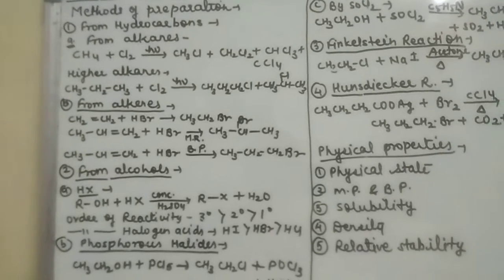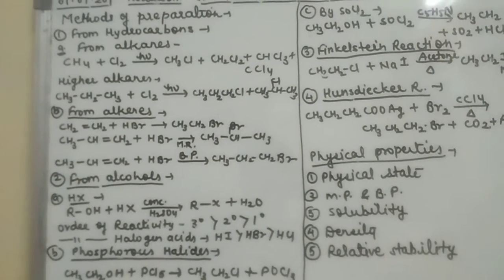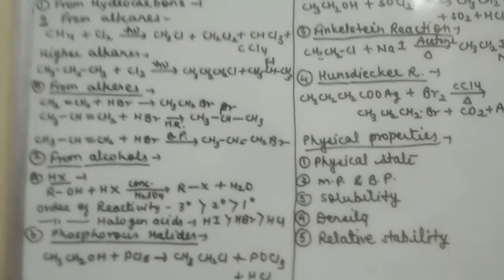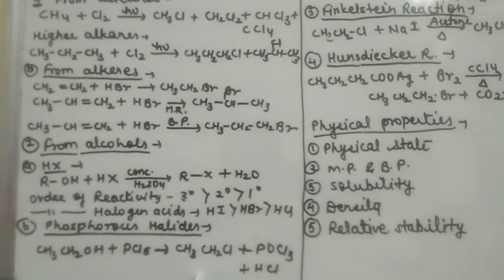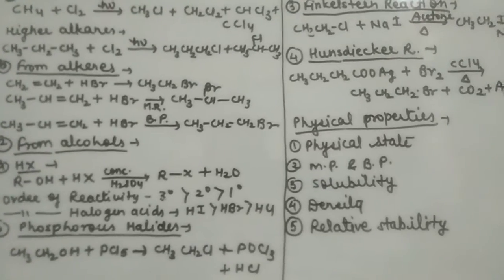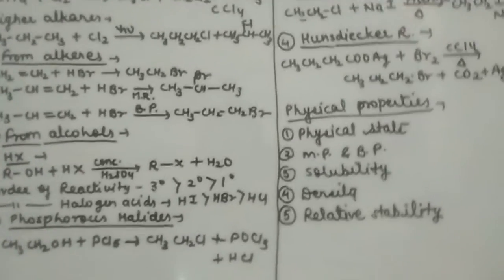Now the another one is from phosphorus halide. As we know, when we react CH3CH2OH with PCl5, there will be formation of CH3CH2Cl plus byproducts POCl3 and HCl. This is a simple reaction.